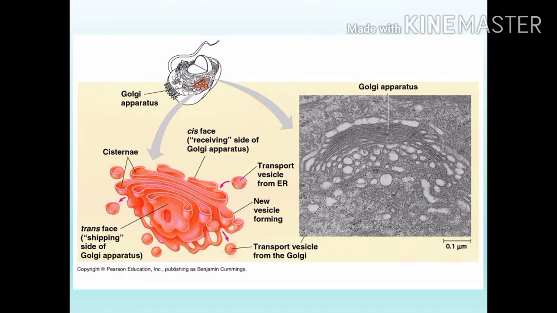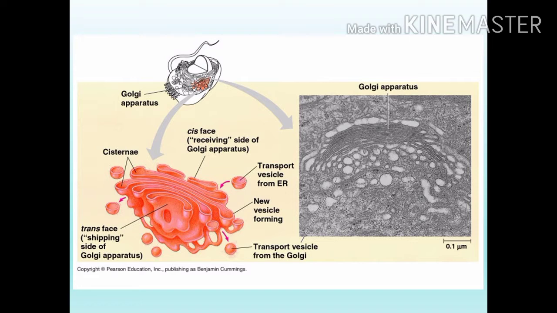See this picture. This is the structure of Golgi apparatus. Cisternae. What is cisternae? The vesicles arranged parallel to each other in a stack-like structure are known as cisternae. In this parallel arrangement, the round-shaped structure is a vesicle. They are arranged in parallel. That arrangement is known as cisternae.